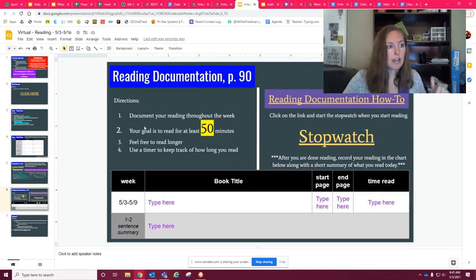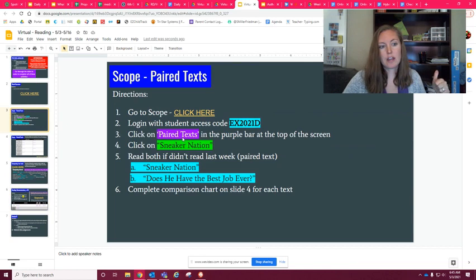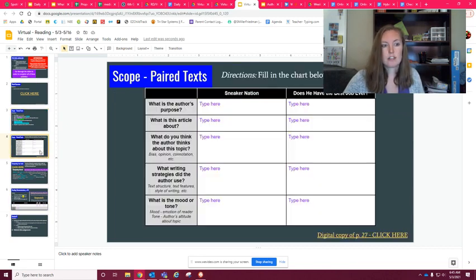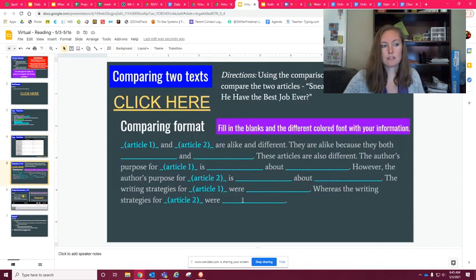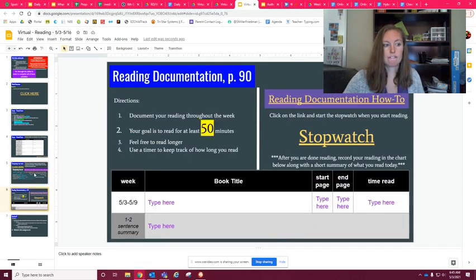Okay, so to recap, what you're doing is you're going to make sure that you've read both of those paired texts, Sneaker Nation and Does He Have the Best Job Ever. You're going to fill in this chart. After you fill in the chart, you're going to fill in this format. Okay, and then the last thing, just make sure you're reading and recording it.